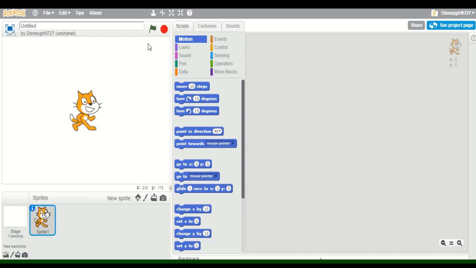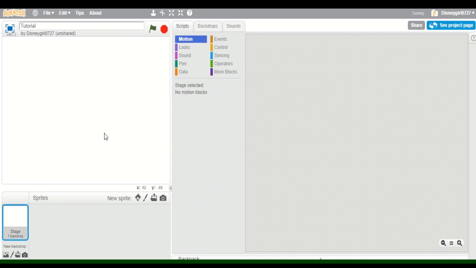Scratch. So first you're going to want to go up to the title of the game. Yeah, whatever you want to call it. Then just enter what you want to call the game, so I'm just going to call this tutorial. So next, unless you're going to make Scratch Cat your main character, just right click on him and then click delete.